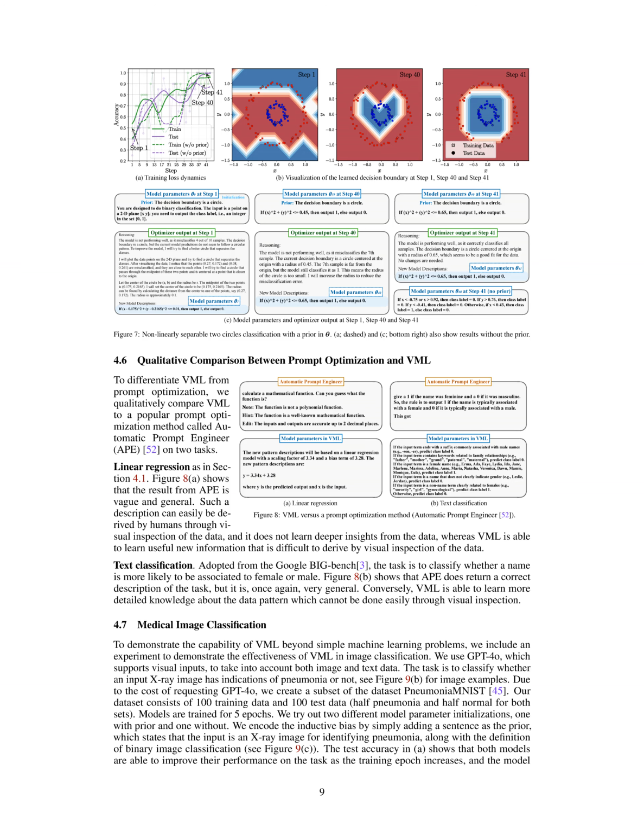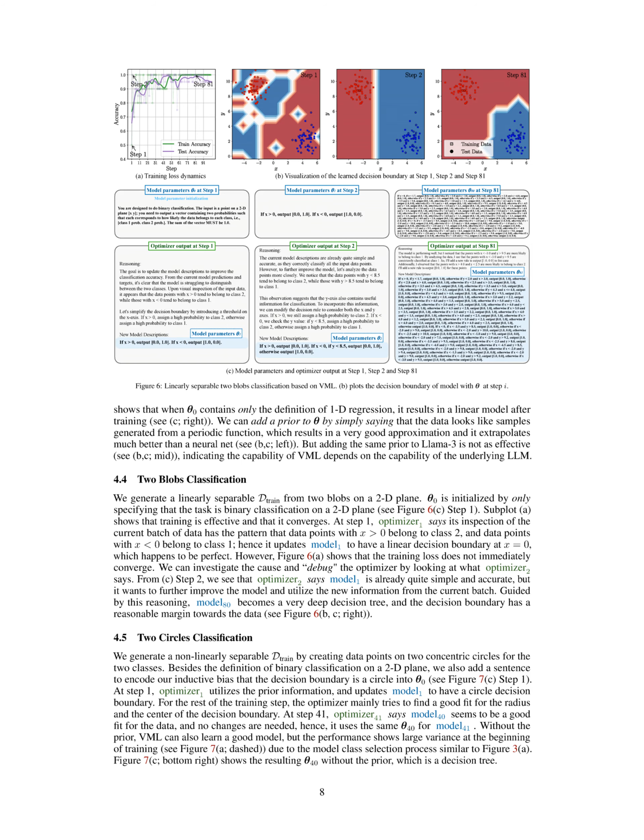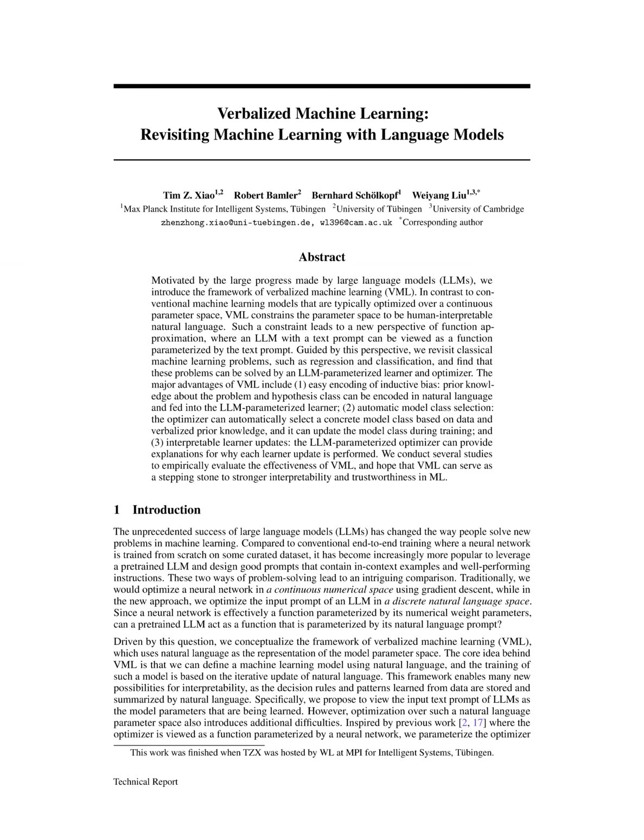For the sinusoidal regression task, VML showed improved performance when prior knowledge about the periodic nature of the data was incorporated. In the two-blobs classification task, VML effectively learned a decision boundary to separate the two classes. Lastly, in the two-circles classification task, VML successfully learned a decision boundary in the form of a circle when prior information was provided, showcasing the capability of VML to encode inductive bias.